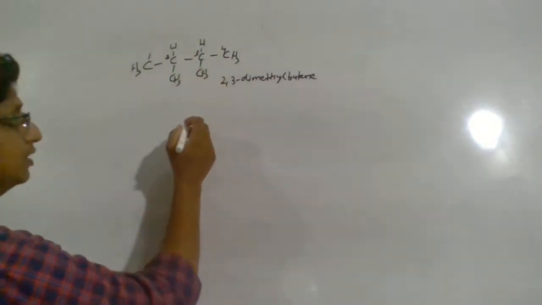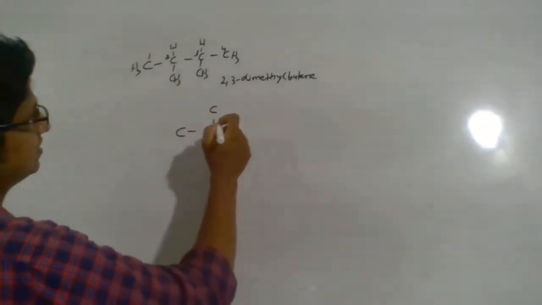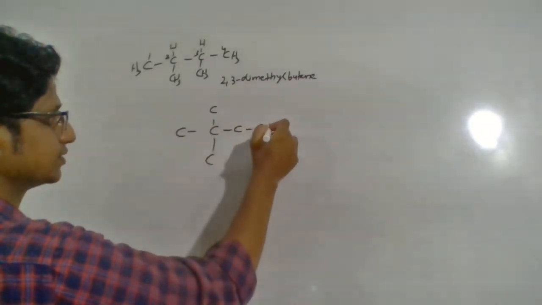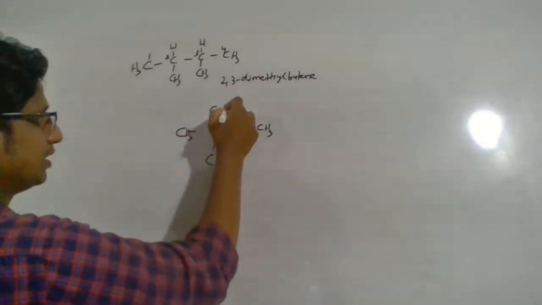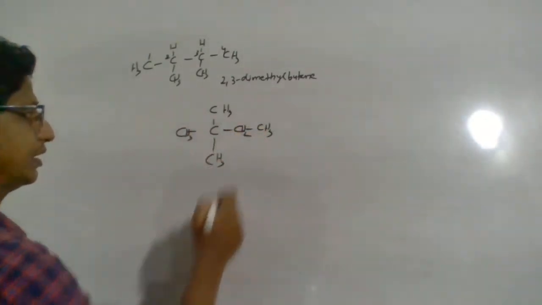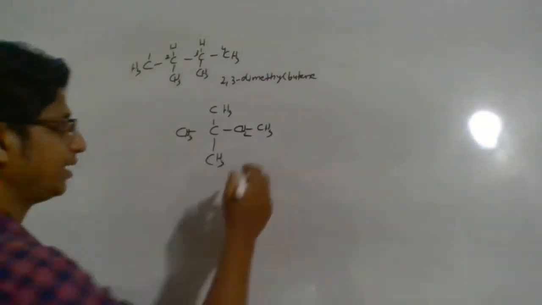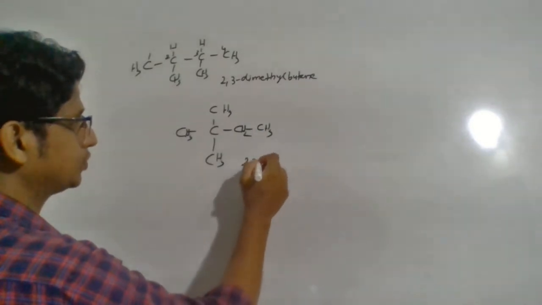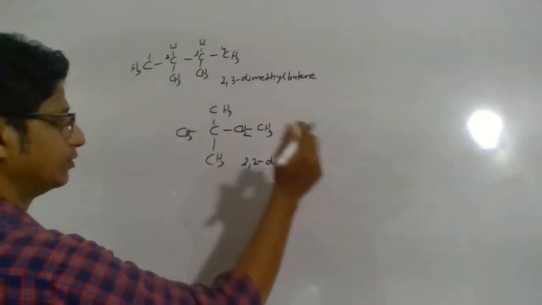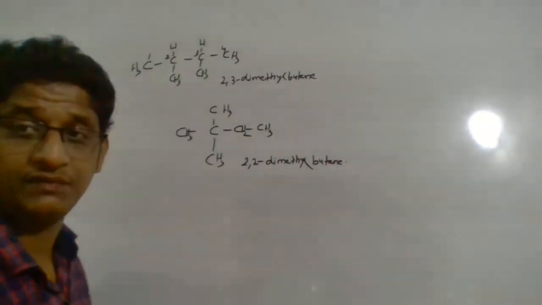This time I put 2 branches in the same carbon atom. 1, 2, 3, 4 is already done, 5, 6. So it will be CH3, CH3. Here no hydrogen is required. Here 2 hydrogen. CH3, CCH3, CH3, CH2, CH3. So how can you name? This is 2, 2 dimethyl butane. Look at that, we got another chain isomer.